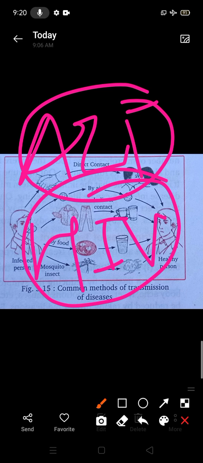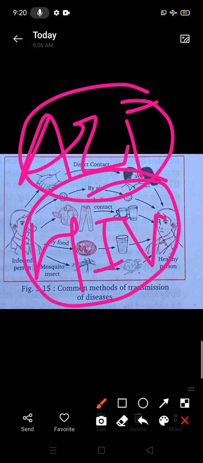So an HIV test is very compulsory for all pregnant ladies. Using contaminated syringes and needles are also ways by which AIDS can pass from an unhealthy person to a healthy person.